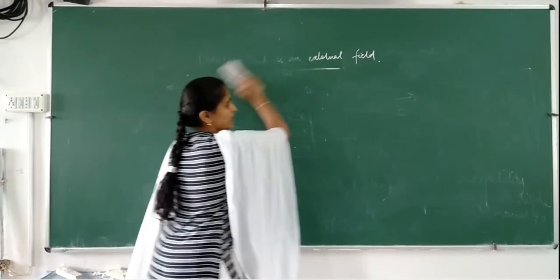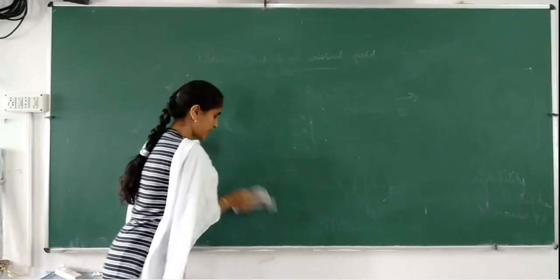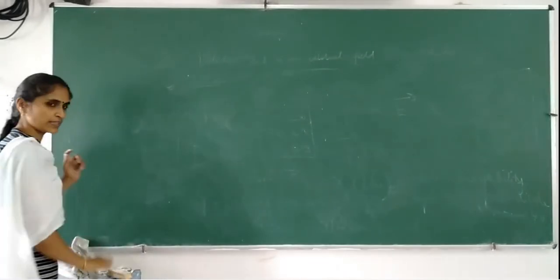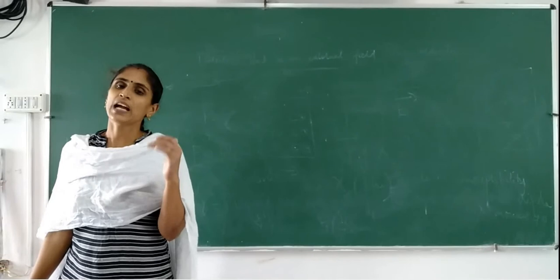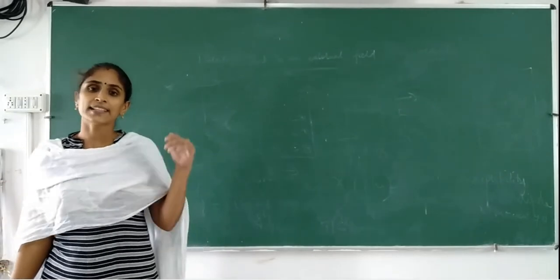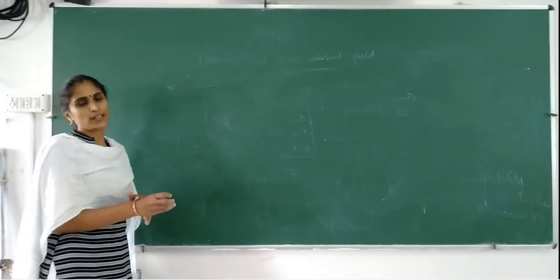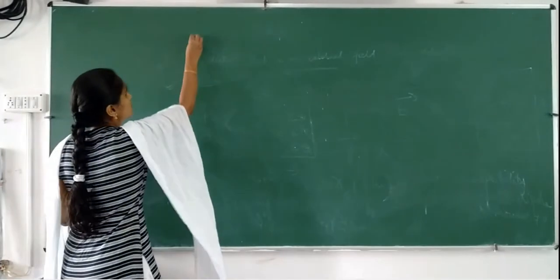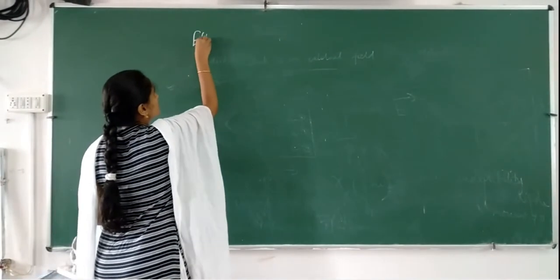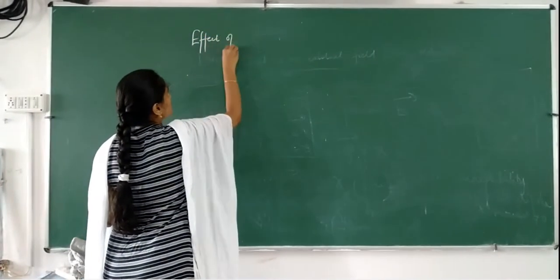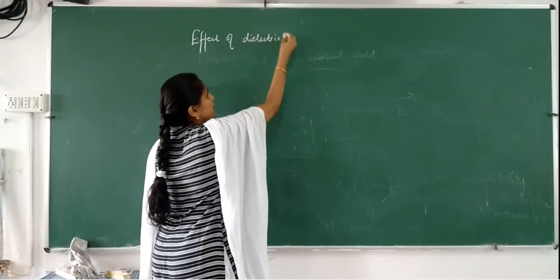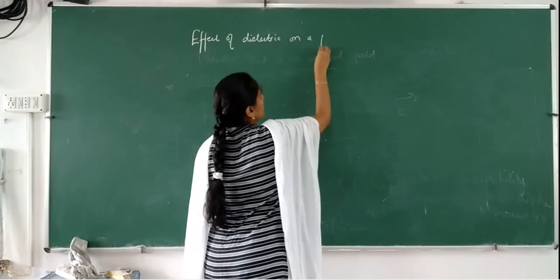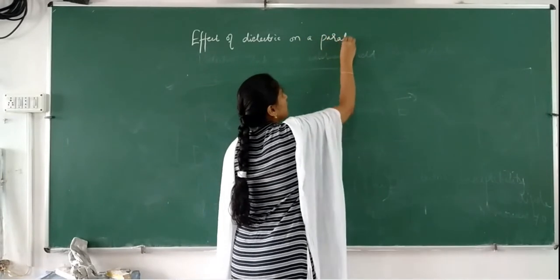Already we discussed the expression for the capacitance of a parallel plate capacitor. Now we will discuss what will happen if a dielectric slab is inserted between the capacitor plates.